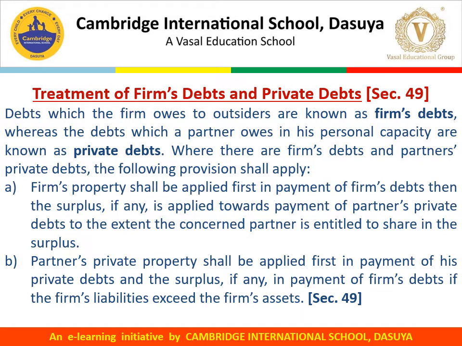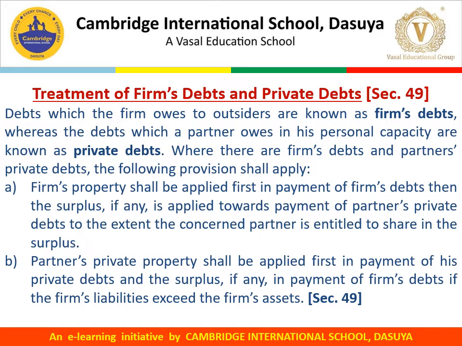The next is treatment of firm's debt and private debts as per Section 49 of the Partnership Act 1932. Debts which the firm owes to outsiders are known as firm's debts, whereas the debts which a partner owes in personal capacity are known as private debts. So, where there are firm's debts and partner's private debts, the following provisions shall apply.